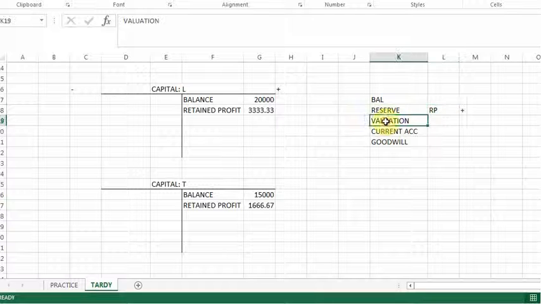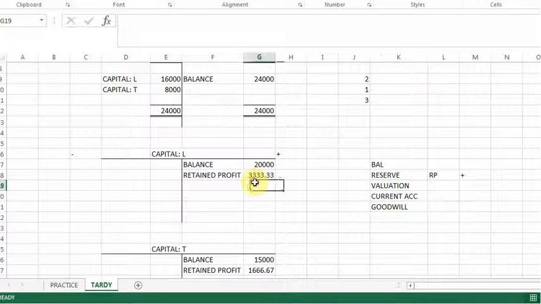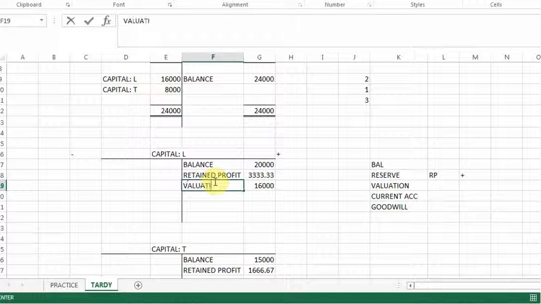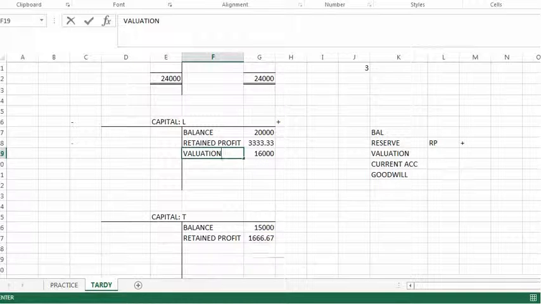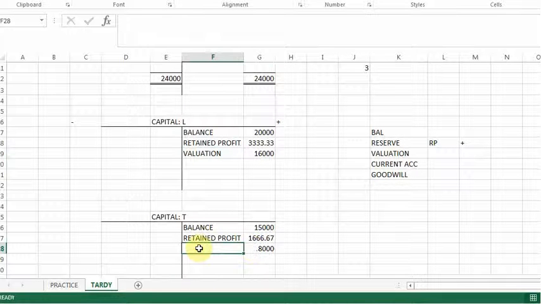The next thing I need to do is my valuation, and I have calculated my valuation. For Lateness, it should be 16,000 for the valuation. And for my Tardy account, it should be 8,000. So the 8,000 will go there. And I'm just going to say again valuation.